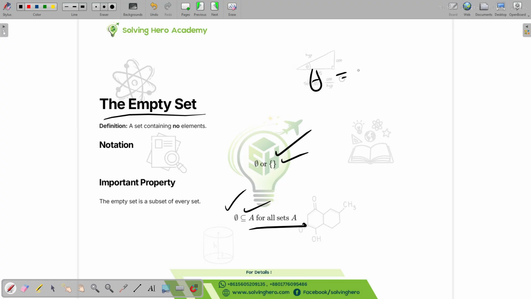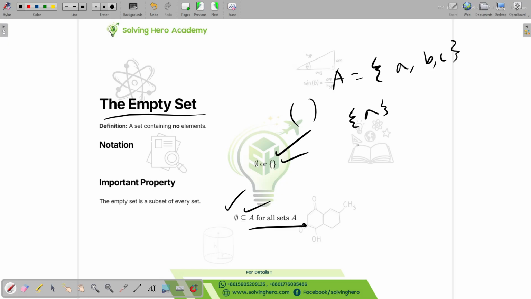Let's say we have a set A equals a, b, c. What does subset actually mean? What are the subsets for this set? First of all, we will have a, and I'm just going to draw a normal bracket instead of these because they are annoying.